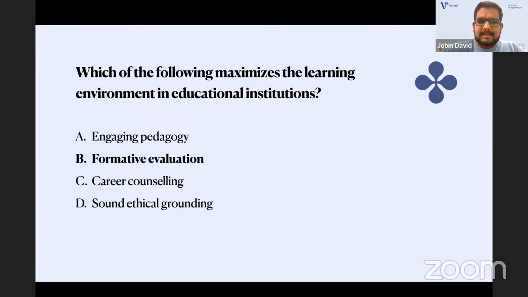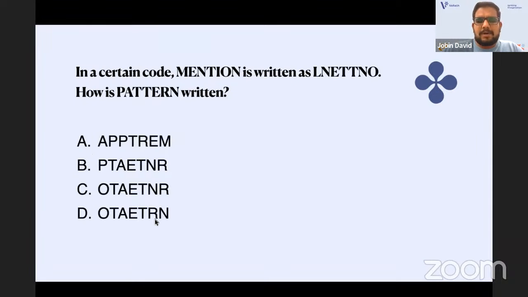What you want to check is that we'll be having some match the following questions. When I checked thoroughly through the previous years of WB SET, they have some match the following questions, but they didn't ask statement-level questions. Those are direct-level questions. In a certain code, it's a coding-level question, from the logical reasoning part.